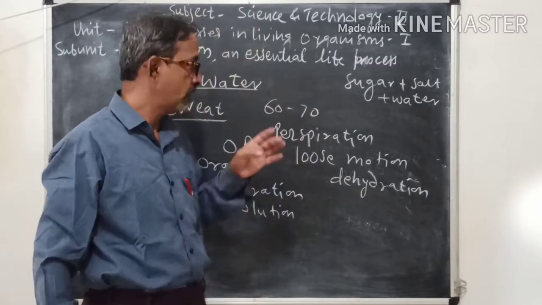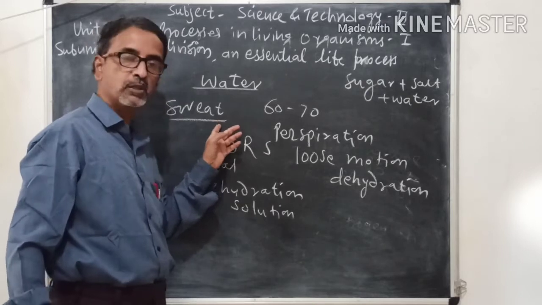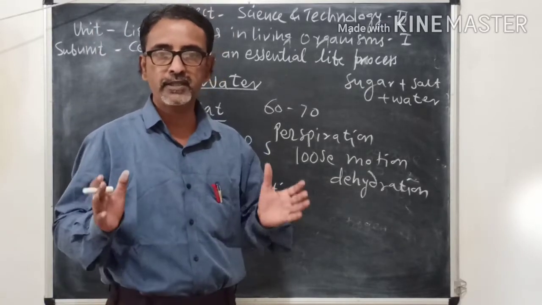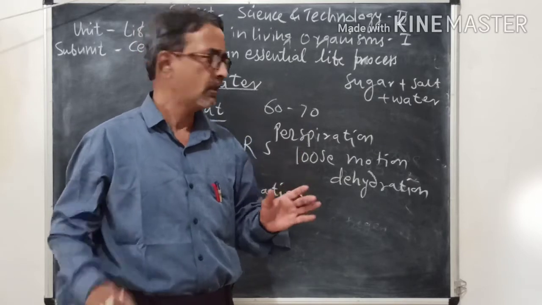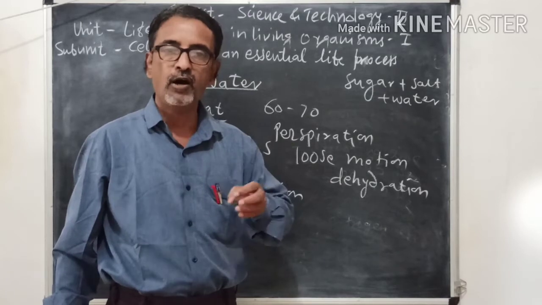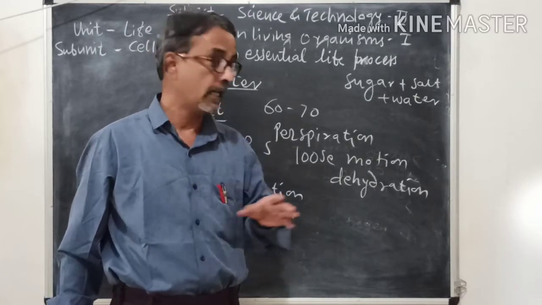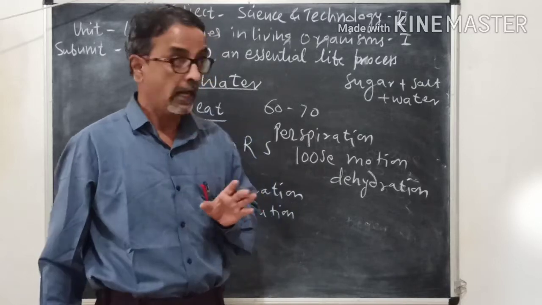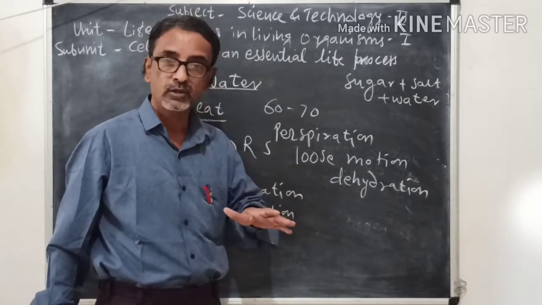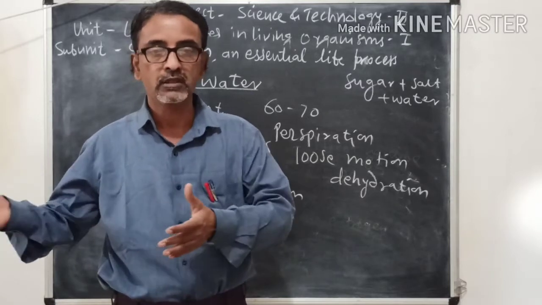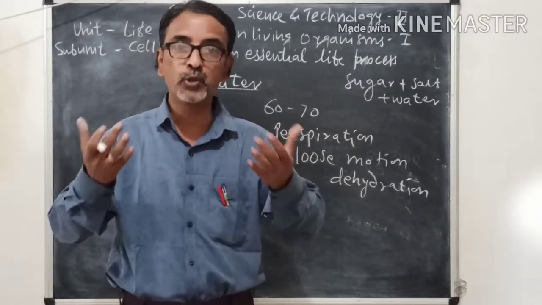So sweating means in summer the temperature is more. This temperature is about 40 degrees Celsius in summer, or in some areas like Vidarbha it is about 45 degrees Celsius. At that temperature what happens, as the surrounding temperature is more, the body temperature also increases.